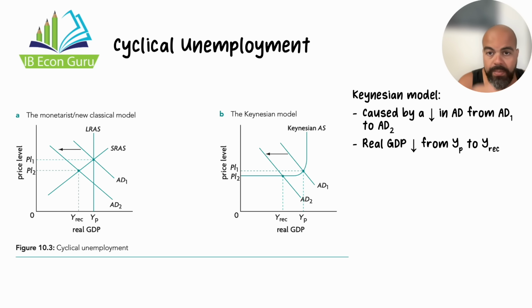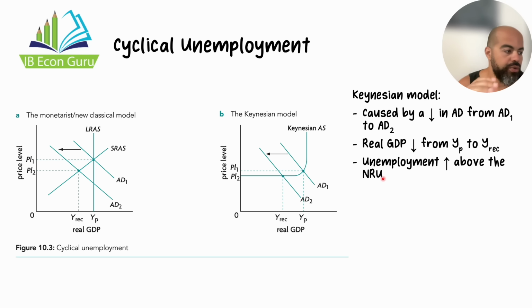So real GDP as a result falls from YP to YREC. YP is the potential output or the full employment level of output. YREC is a level of output where the economy is in a recessionary gap. And the unemployment rate rises above the NRU. Remember, NRU is made up of structural, seasonal, and frictional unemployment. Any unemployment above that is cyclical unemployment.